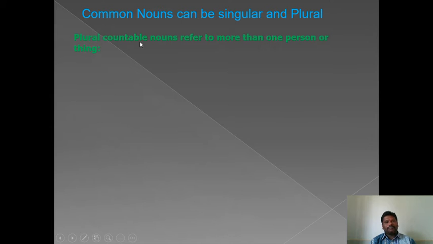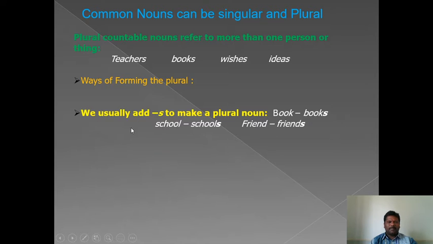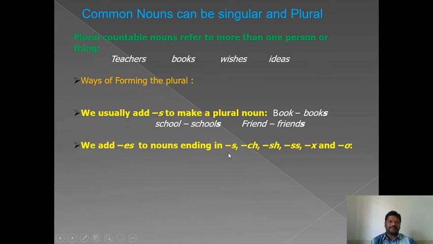Let us see. Plural countable nouns refer to more than one person or thing. Teacher, teachers, book, books, wish, wishes, idea, ideas. Ways of forming the plural. The first rule: the majority of nouns will be converted into plural form by adding s. Book, books, school, schools, friend, friends.